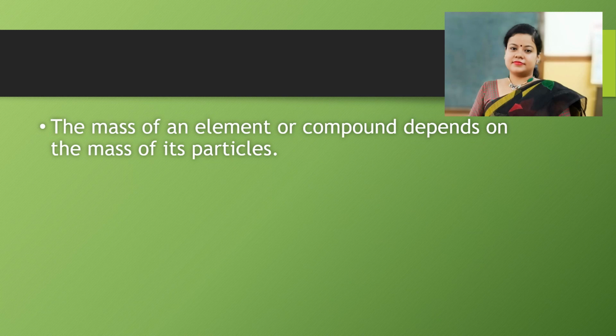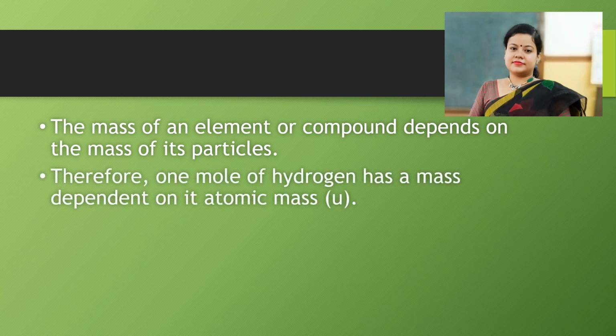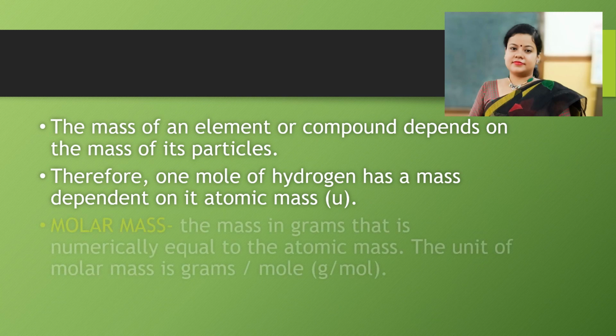That means the atomic mass of iron cannot be the same as the atomic mass of copper. They will definitely differ. Therefore, 1 mole of hydrogen has a mass dependent on its atomic mass. The unit is U, atomic mass unit.